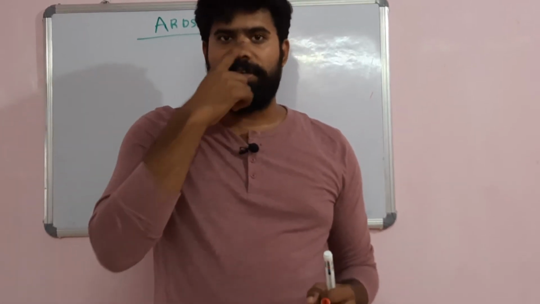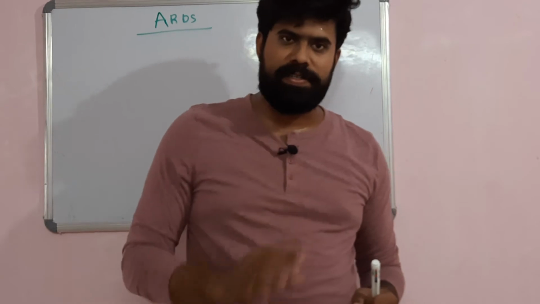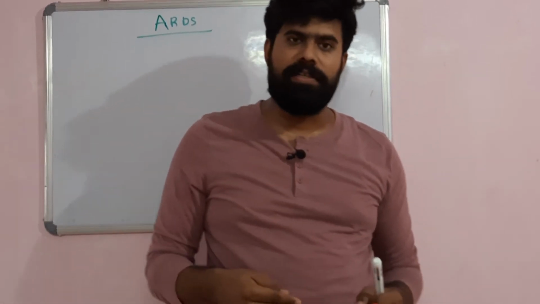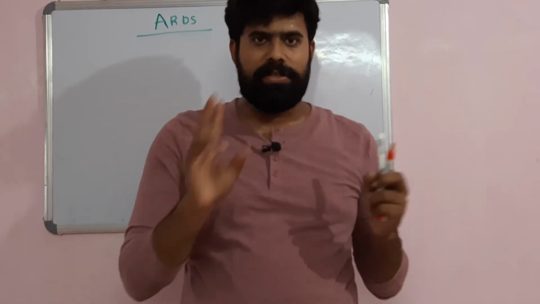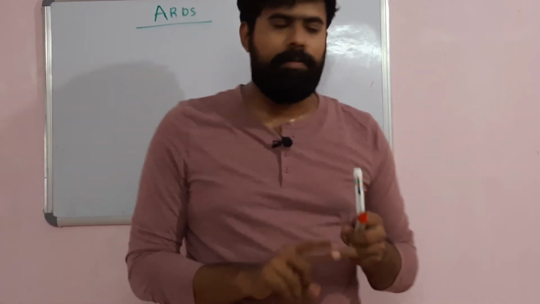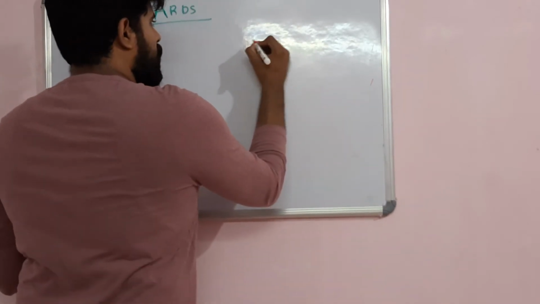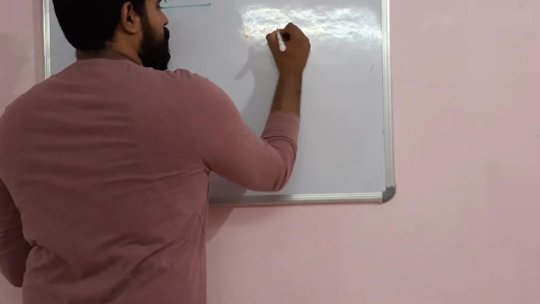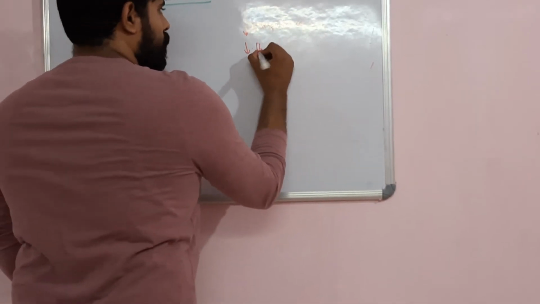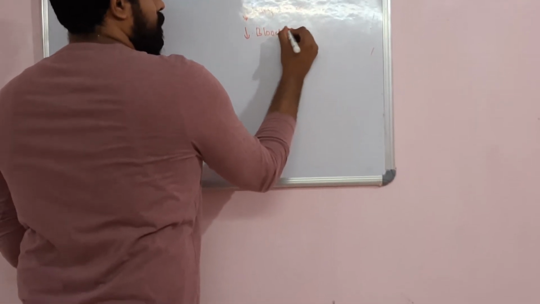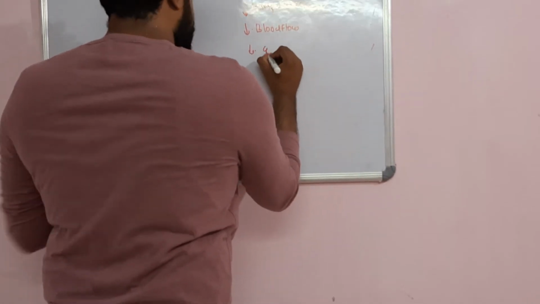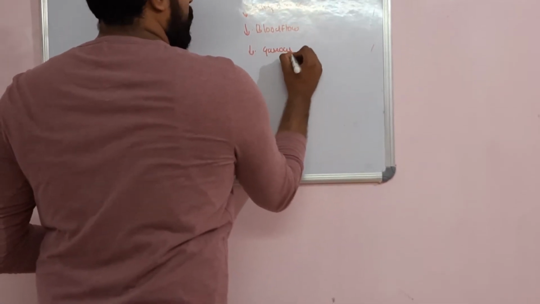And also the patients can have pulmonary vasoconstriction. Because of the alveolar endothelial injury, there will be pulmonary vasoconstriction. So the patients will suffer from problems. One, there will be a wet lung and reduced compliance, and there will be decrease in the blood flow, and there will be decrease in the gaseous diffusion.